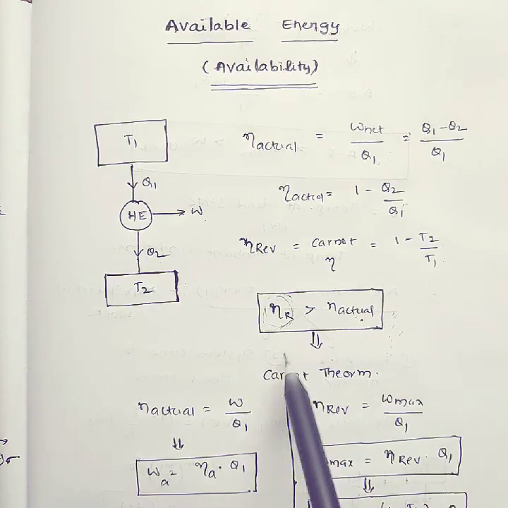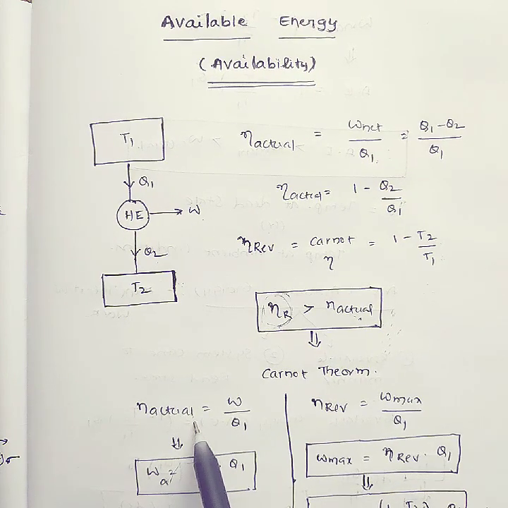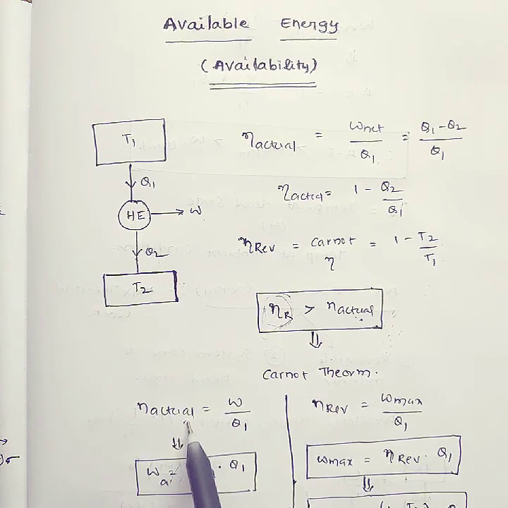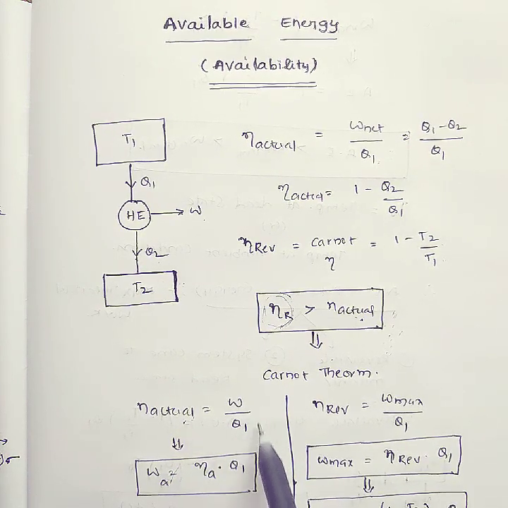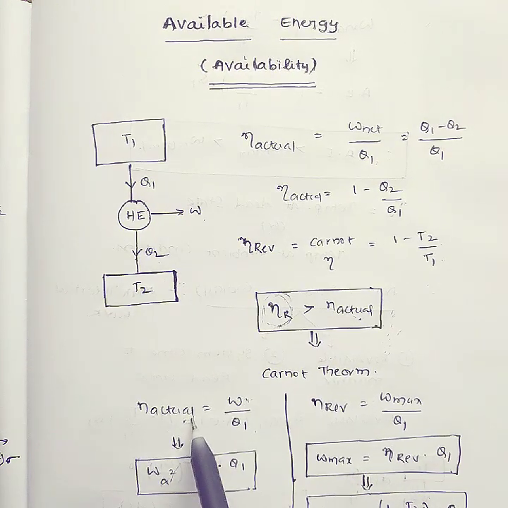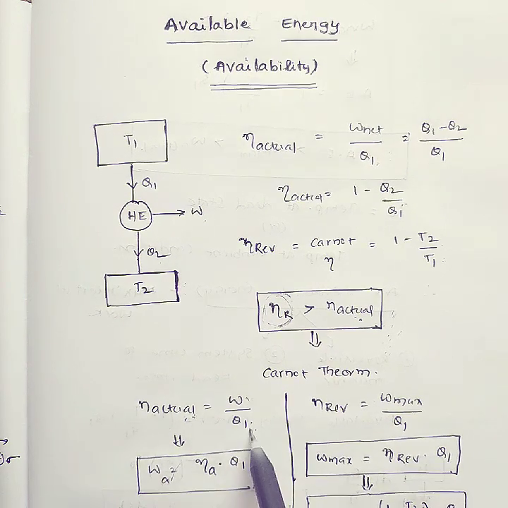Now coming here, what is the actual work you have? How much actual work are you getting? Suppose you are operating on a Rankine cycle. What is the efficiency formula? Work done by heat supplied. What is the actual work you are getting? Work done is equal to actual efficiency into heat supplied.